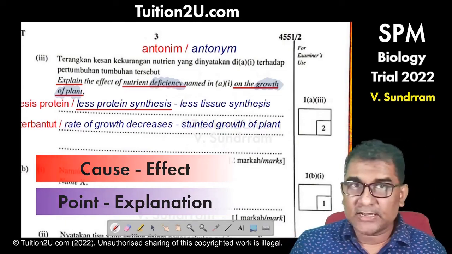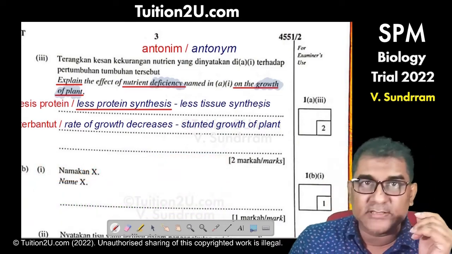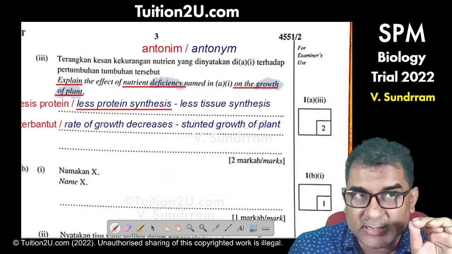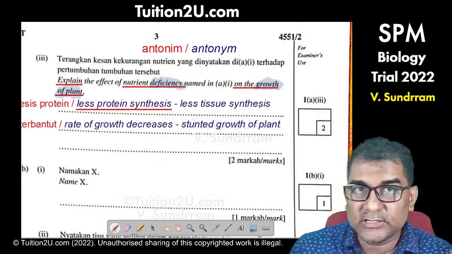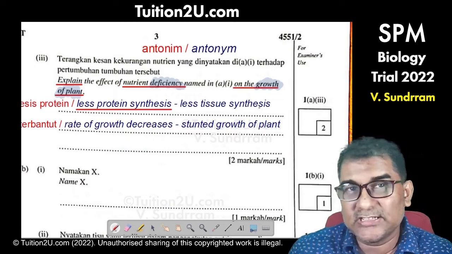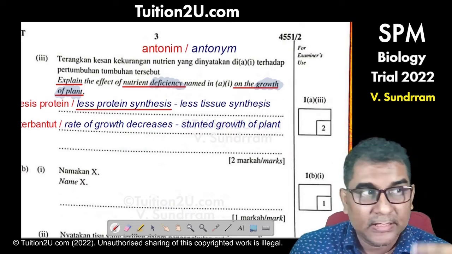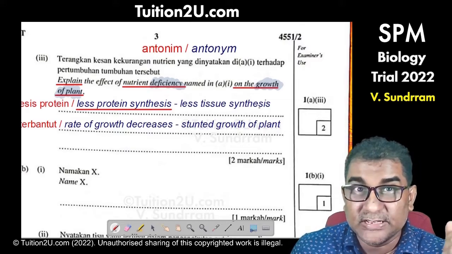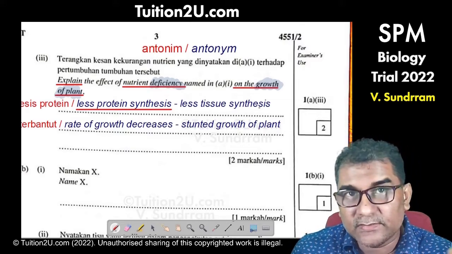There is another answer that is provided in the marking scheme, and maybe many students don't realize that nitrogen is also needed for synthesis of chlorophyll. Nitrogen is needed for synthesis of chlorophyll. Deficiency of nitrogen will cause yellowing of the leaves. Yellowing of the leaf is known as chlorosis.